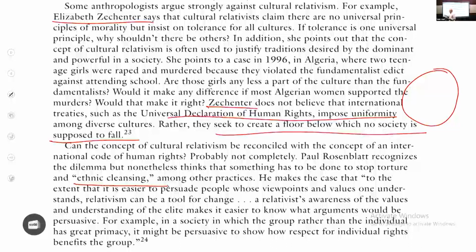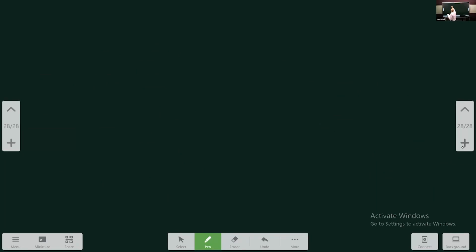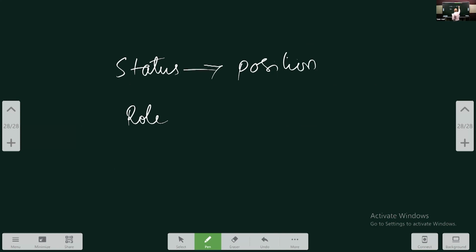Clear? Next, status and role. First, clearly define what each of them is. What is status? What is role? Status is a position. Role is a set of behaviors that are expected from that position.